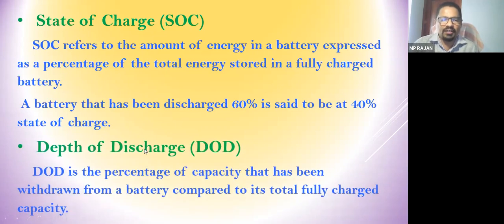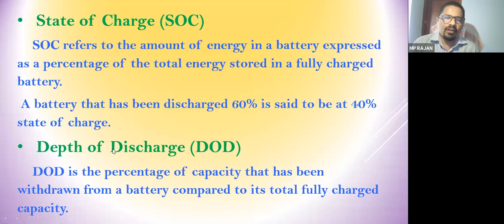And opposite of that is called depth of discharge, DOD. DOD means how much percentage of the energy you have taken already from the battery. अब battery से कितना charge हो चुका है, that indicates the depth of discharge. So SOC plus DOD is 100%. If SOC is 60%, DOD is 40%. If SOC is 40%, DOD will be 60%.